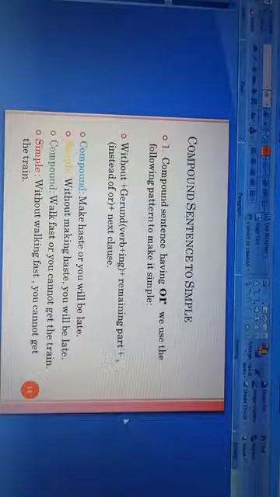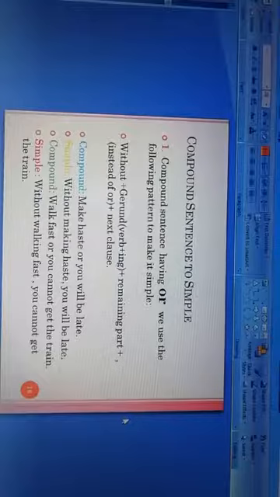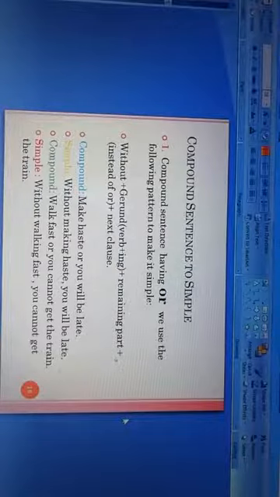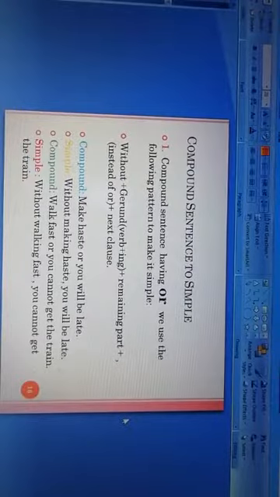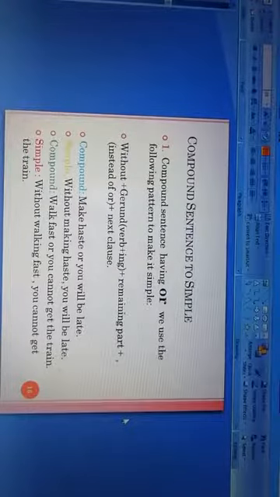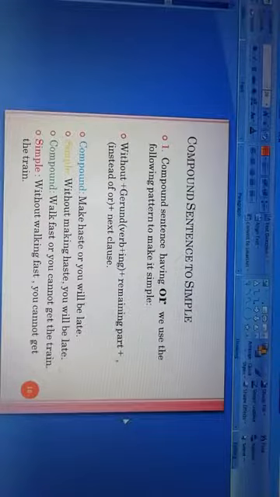Here what is the verb in this sentence? Yes, the verb is make, and make plus ing is making. So without making haste, and then a comma, and then the next clause, you will be late. So finally the simple sentence will be, without making haste, you will be late.